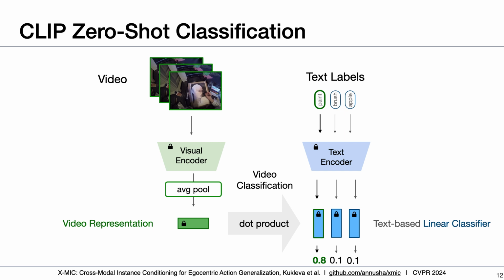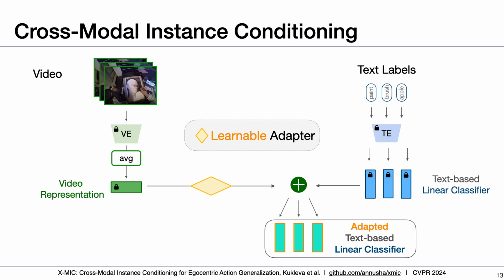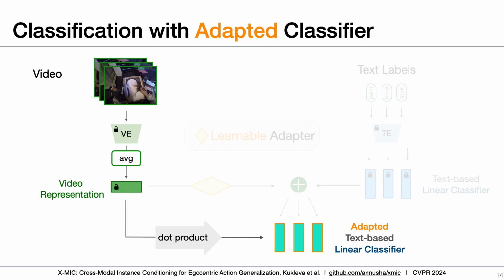Therefore, we propose to adapt the zero-shot classification of CLIP-like models to the egocentric domain. To this end, we introduce an adapter module that allows us to adapt the text-based linear classifier to each input video independently. Having a closer look at the architecture, the video representation vector is adapted and then added to the frozen classifier, namely conditioning this classifier on the input video. It is simple as that. To classify the input video, we apply a dot product between the original frozen video representation and the adapted classifier.